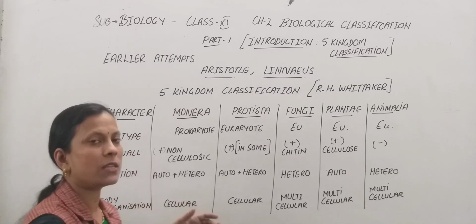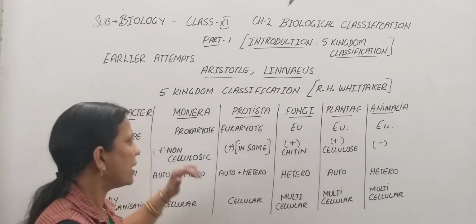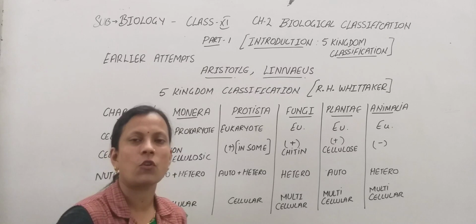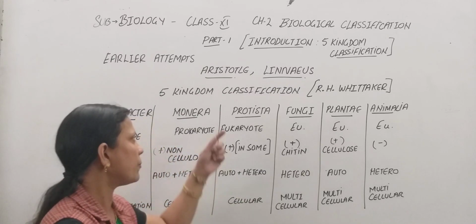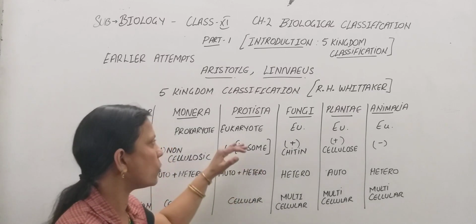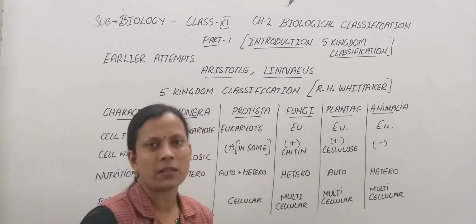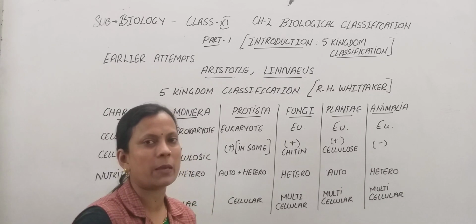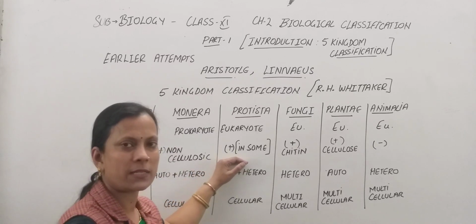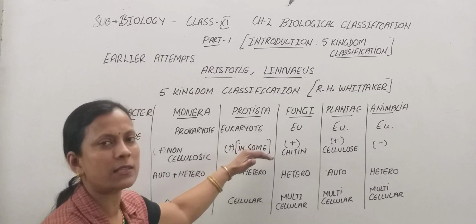Now whether the cell wall is present or not, and if present, what material it is made up of, let us see. In Monera, the cell wall is present but it is non-cellulosic. In Protista, it is present in some while absent in others. Why is it so? Because in Protista, all the unicellular organisms are included. Now these unicellular organisms may be plant-like or animal-like. If it is plant-like, the cell wall is present. If it is animal-like, the cell wall is absent. So we say the cell wall is present only in some.